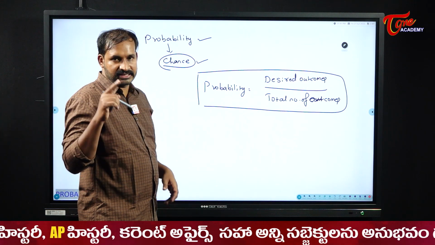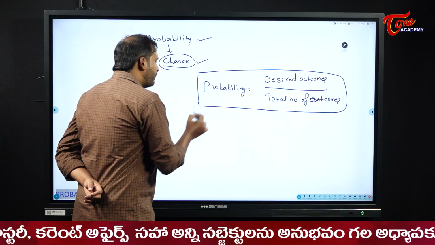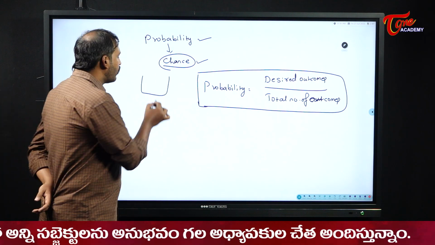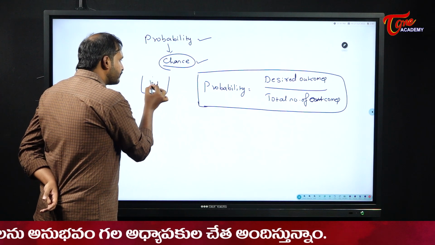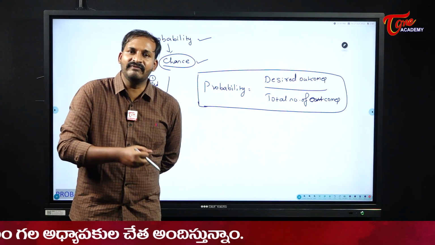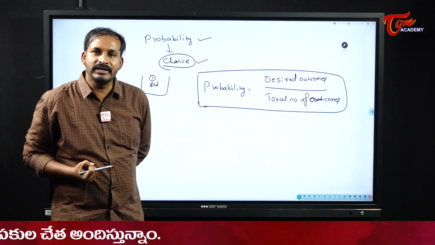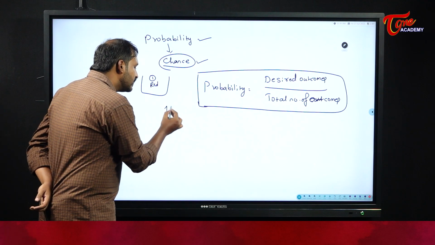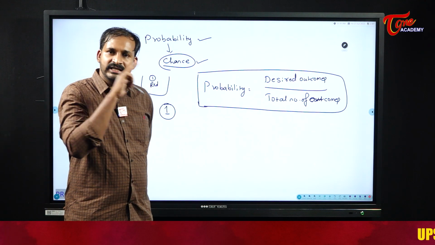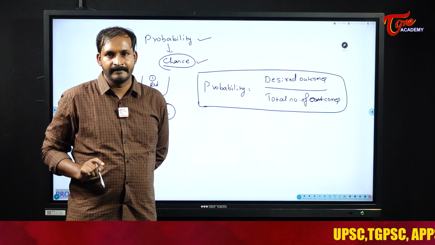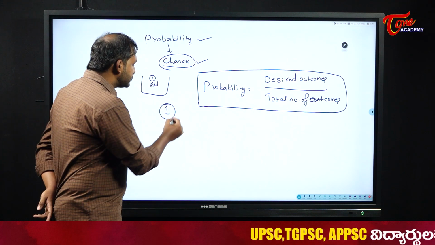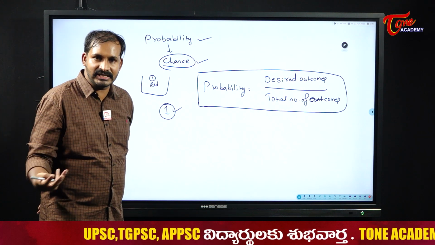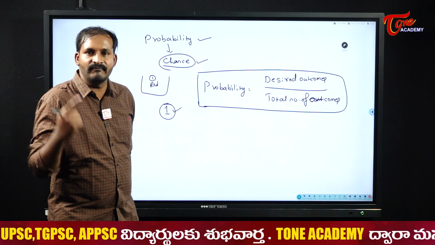Now see here, for example, in a bag there is only one ball that is red in color. If I take out that ball, what is the probability of getting a red colored ball? Definitely 1, right? The probability will be 1. Why? Because the available ball for me here is only one ball, which is red in color. So the maximum probability which I will get here is 1 only. Anyway, I am going to pick one ball, so that ball will obviously be red. So the probability here becomes 1.